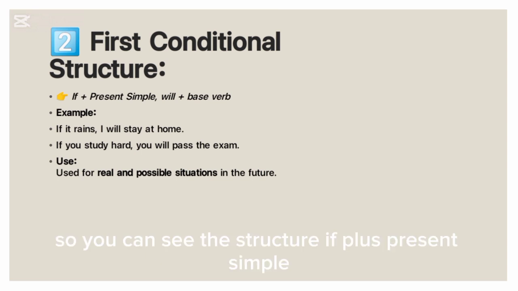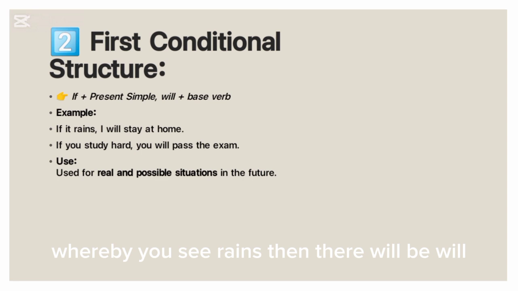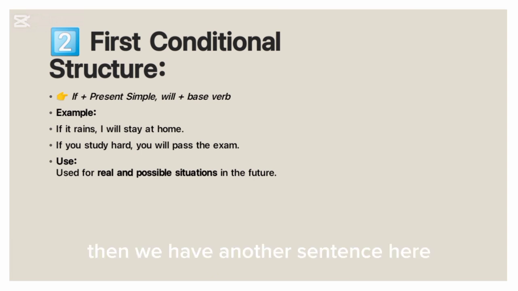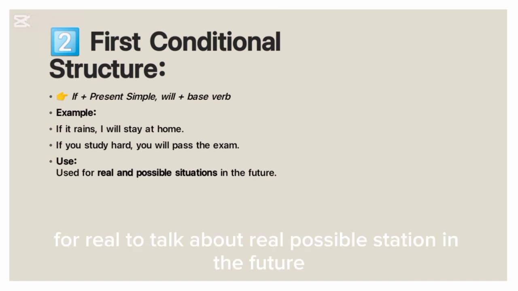So you can see the structure: if plus present simple, whereby we see rains, then there will be will, and we have stay, which is the base form of the main verb to stay. Then we have another sentence here: if you study hard, you'll pass the exam. You use this one to talk about real possible situations in the future.